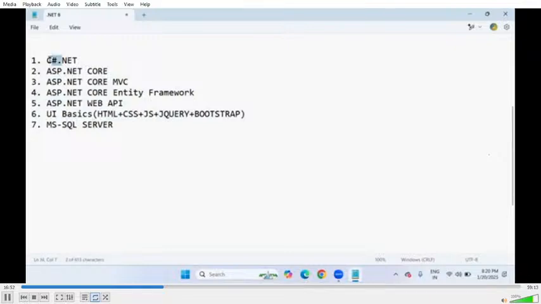C#.NET is one main programming language. In ASP.NET web development, we are going to cover a total of 4 frameworks: Core framework, MVC framework, Entity Framework, and API framework. And for designing purposes, sir, tell me.